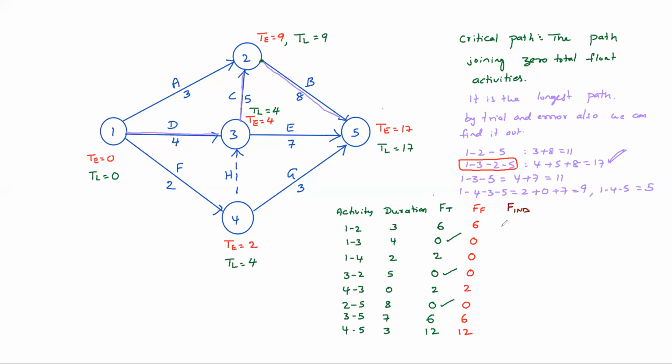So for the 1, 2 activity, check it. Finishing is 9, starting is 0. 9 minus 0 minus 3, 6 only.